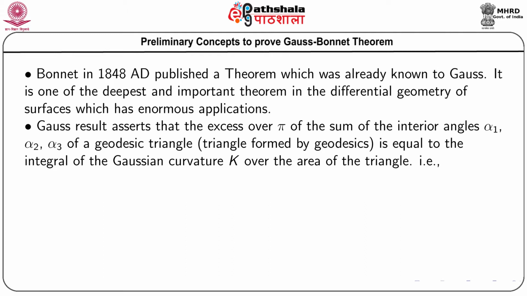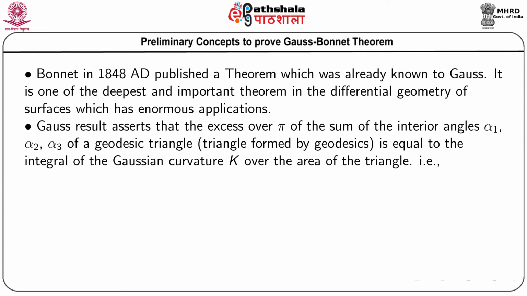So, the excess over pi of the sum of the interior angles alpha 1, alpha 2, alpha 3 of a geodesic triangle is equal to the integral of the Gaussian curvature. Gauss showed that the excess over pi of the sum of the interior angles of a geodesic triangle is equal to the integral of the Gaussian curvature over the area of the triangle.